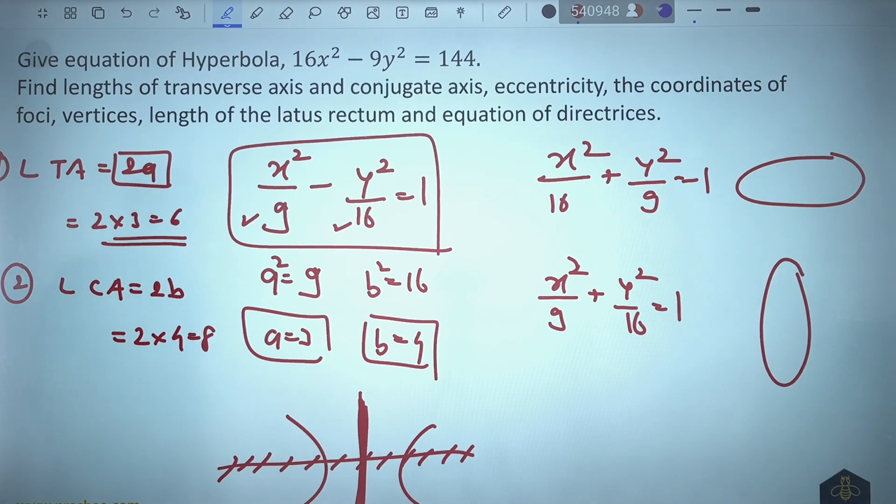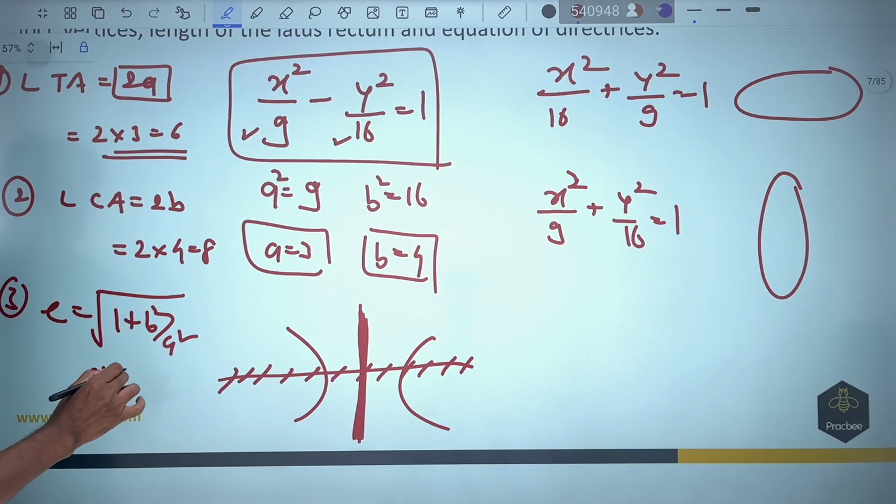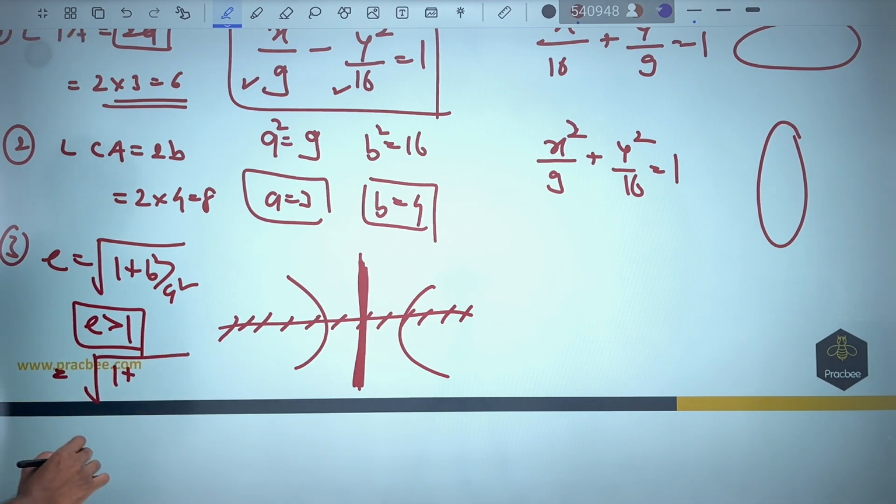Third thing that they are asking is eccentricity. So for eccentricity, we have a formula, e is root of 1 plus, remember here it is b square by a square. So in the case of hyperbola, e is greater than 1. This is also an important thing to notice. If I substitute the value, this becomes 1 plus 16 by 9. And if you do so, this comes out to be 5 by 3.